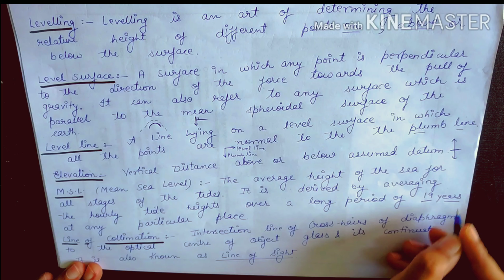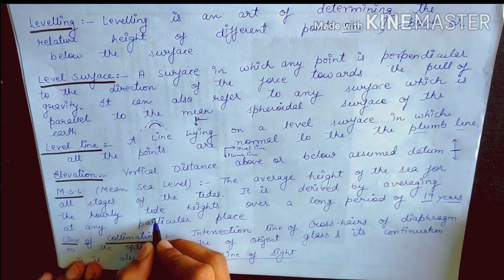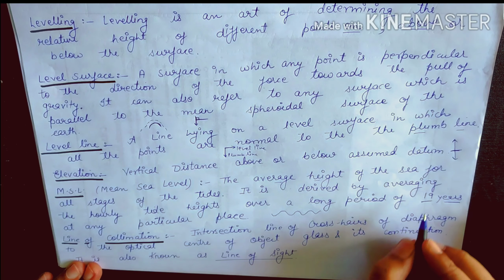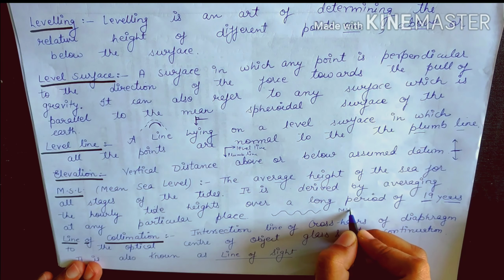Elevation. Vertical distance above or below an assumed datum. If we assume that this is the datum, the vertical distance is called elevation. MSL, mean sea level. Mean sea level, the average height of the sea for all stages of the tide. It is derived by averaging the hourly tide heights over a long period of 19 years at any particular place. The tides go like this, and the average height of the tide after 19 years is called MSL.